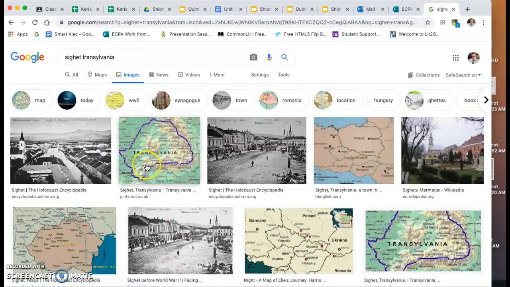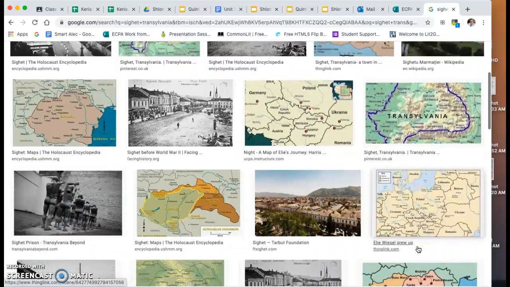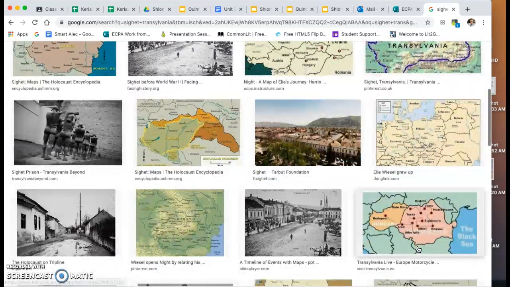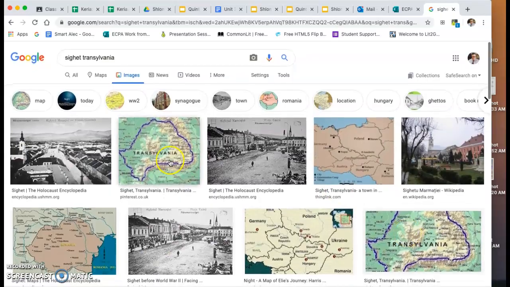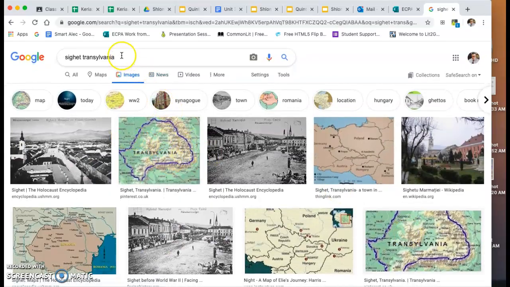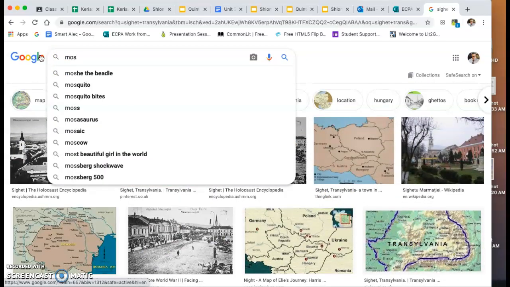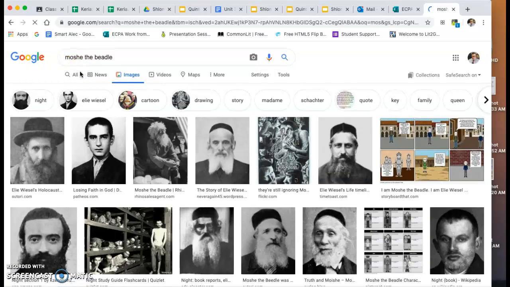There you go. Black and white looks pretty cool for me, or you might do a map or something like that. So maybe I'll choose this image, or maybe I would choose Moshe the Beadle. Let's see what pops up. There you go.